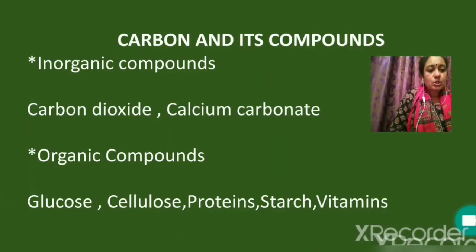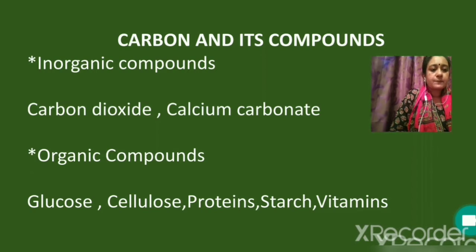Carbon and its compounds. In this chapter, you will study about various carbon compounds and the type of bond present in these compounds. What are carbon compounds? These are compounds which contain carbon as one of their constituent elements. There are two types of carbon compounds called inorganic compounds and organic compounds.